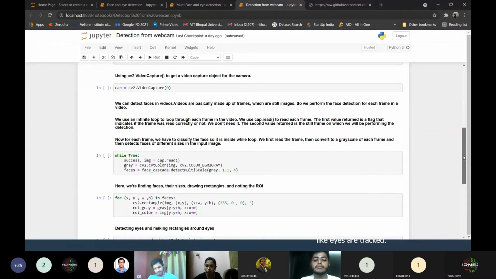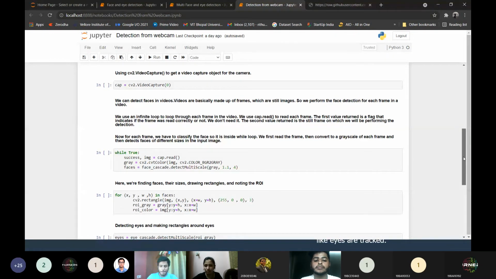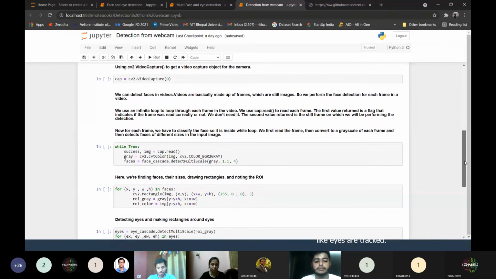And to read each frame, I'll use the cap.read function. That's a new function. It actually returns two values: success comma img equal to cap.read. The first one is success, which tells whether the frame was read correctly or not, and the second is the frame which was captured at that moment, right? Suppose this is my first moment, so this is my first frame. Now again we are in a while loop, so when I come to this line again, this is my second frame. It will store it in the img variable, and continuously as the loop goes.